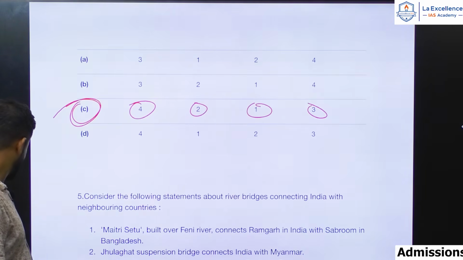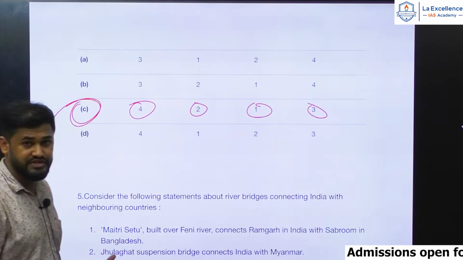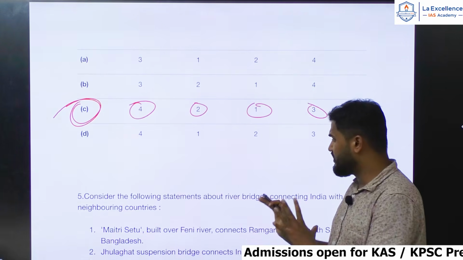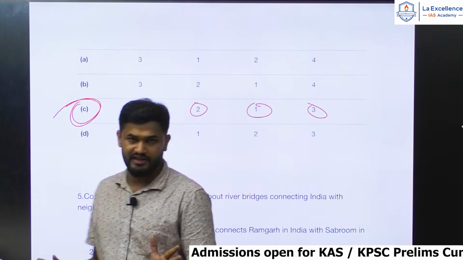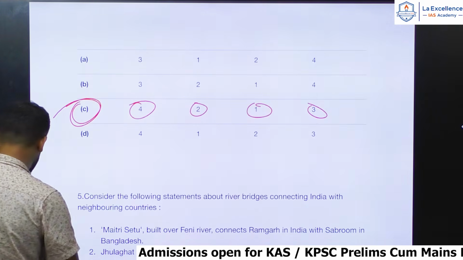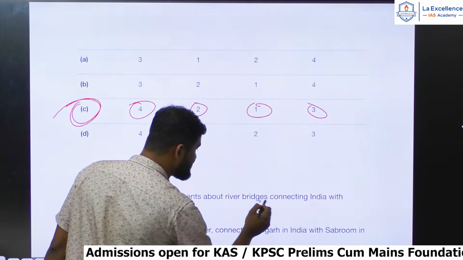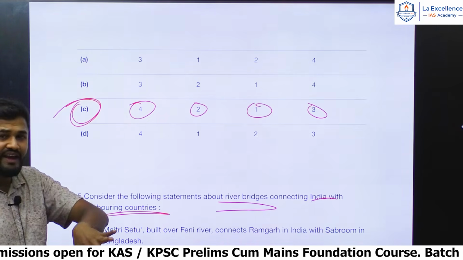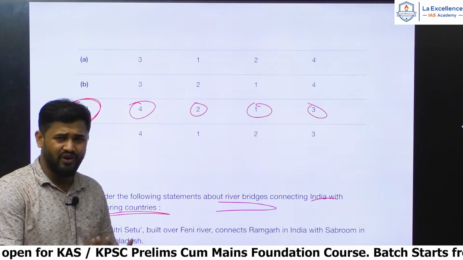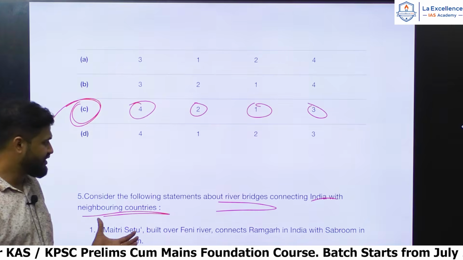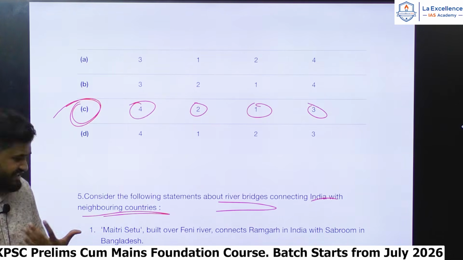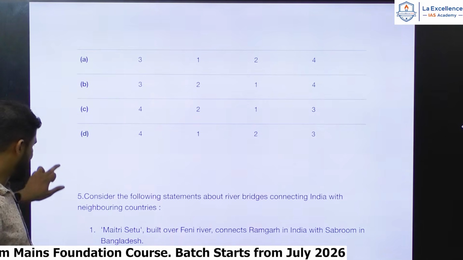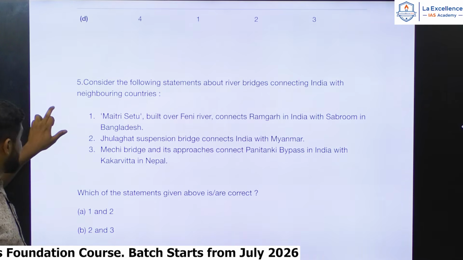Let us move to the next question. The next question is: consider the following statements about river bridges. The question is about river bridges connecting India with neighboring countries. These are not a bouncer for you, not a very difficult question, on the expected line. So let us see how the statements have been framed.